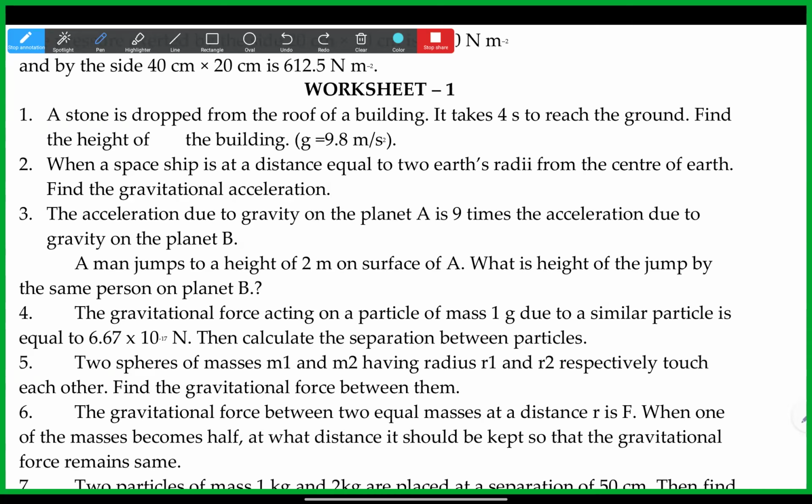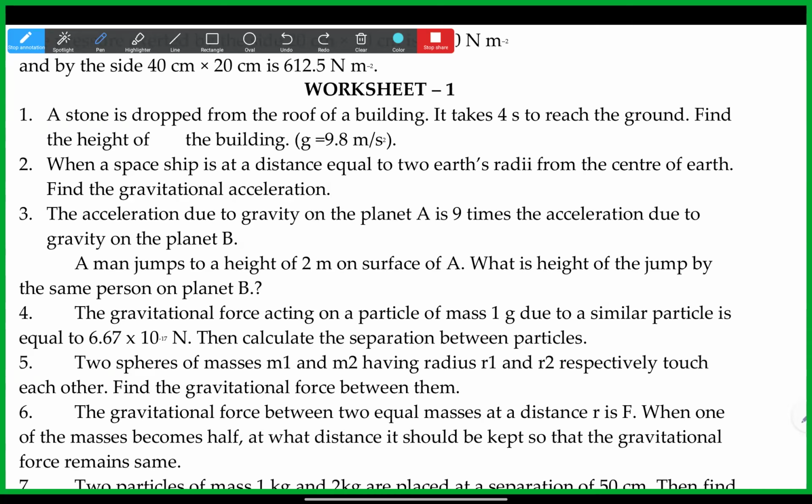So wait, we can write F is equal to m into g. Actually here they're asking g, so g is equal to G capital M by r square. So the distance is 2x means it doubled.